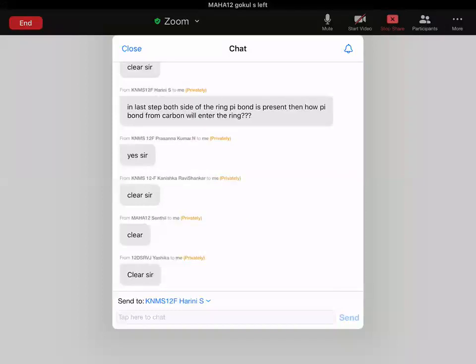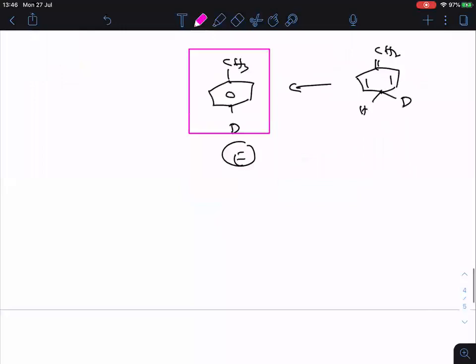Right. Now, let us take one more topic here in the Grignard reagent. Clear? So, the first one is acid-base reactions. Acid-base reactions completed.